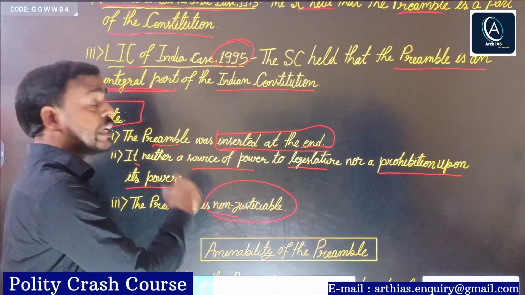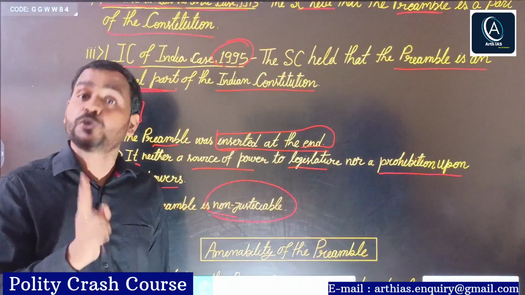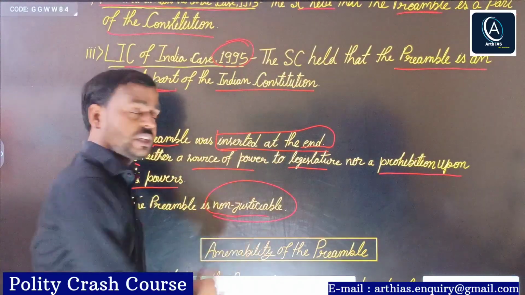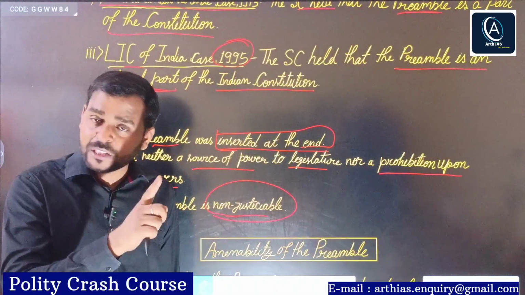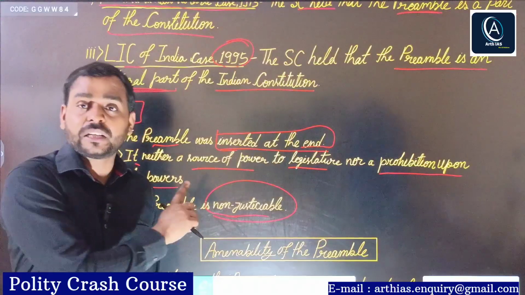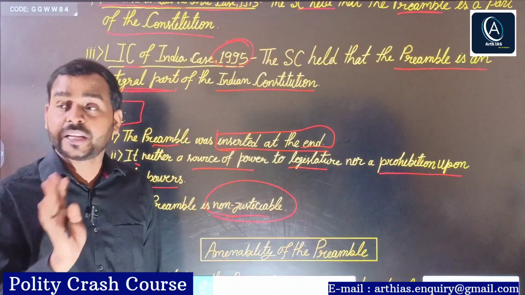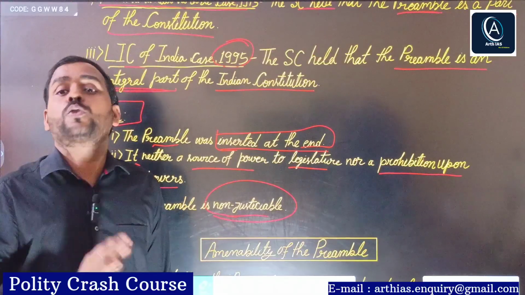And you would be knowing, besides the preamble, directive principles of state policy and fundamental duties are also non-justiciable. Again I am repeating, fundamental duties, directive principles of state policy, and the preamble, all these three are non-justiciable in nature. They cannot be enforced in court of law.